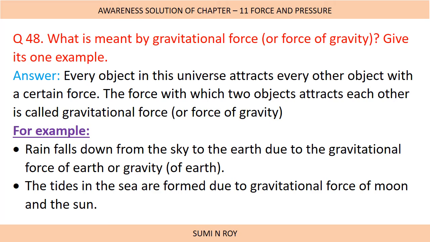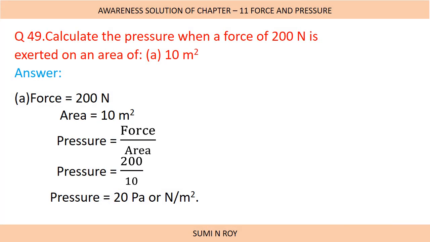Now next question. Numerical. Calculate the pressure when a force of 200 Newton is exerted on an area of 10 meters square. So we will start, as I have told you before, by writing the given values. Firstly we have force is 200 Newton, then area is equal to 10 meters square. Then we will write the required formula. Here the required formula is pressure is equal to force by area.